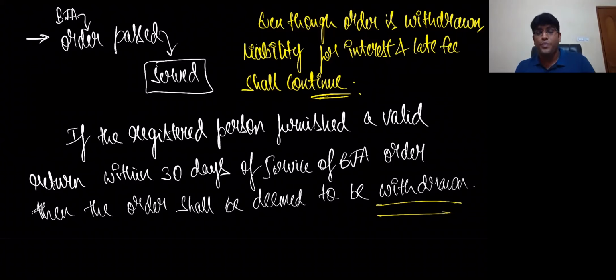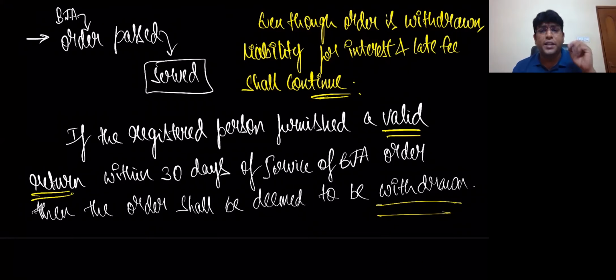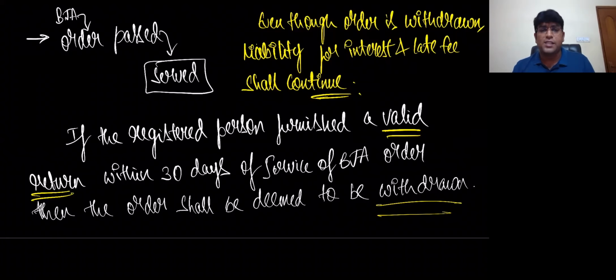That will definitely continue. So friends, finally to conclude this concept, what is the whole story here? If the registered person furnishes a valid return within 30 days of service of the BJ order, then the order shall be deemed to be withdrawn. And even though it is withdrawn, the liability for interest and late fees will definitely continue. And one point, let me tell you to conclude this, when I use the word valid return, what is a valid return? A valid return is nothing but file the return and pay the tax. Obviously, if you just file the return without paying tax, it is not called a valid return. And of course, my dear friends, as on today's date, practically it is not possible to file the return without paying the tax.